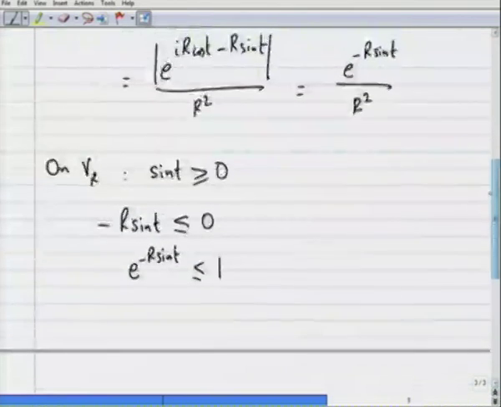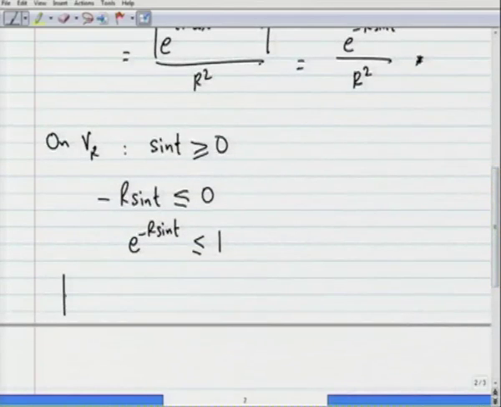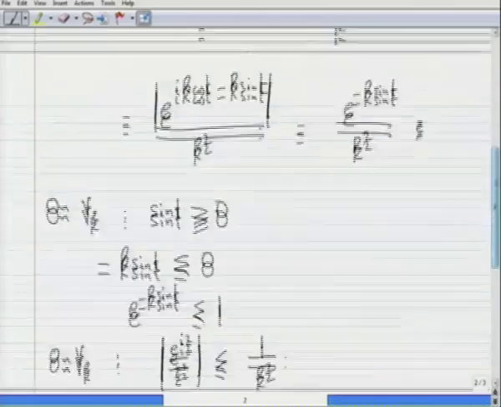And so, this expression tells us that on gamma r for large r, the modulus of e power i z by z squared is less than or equal to 1 by r squared. So, we will use this along with the estimation theorem.